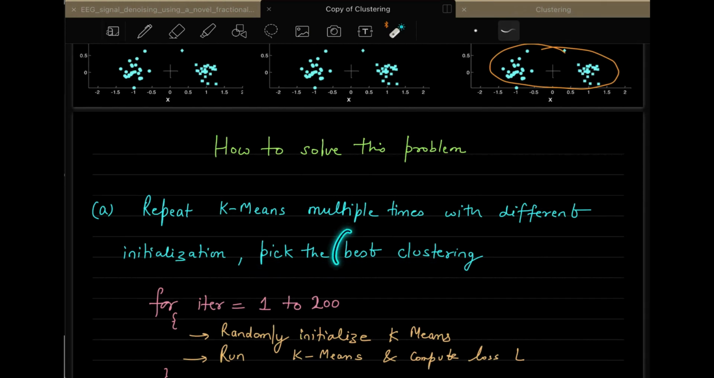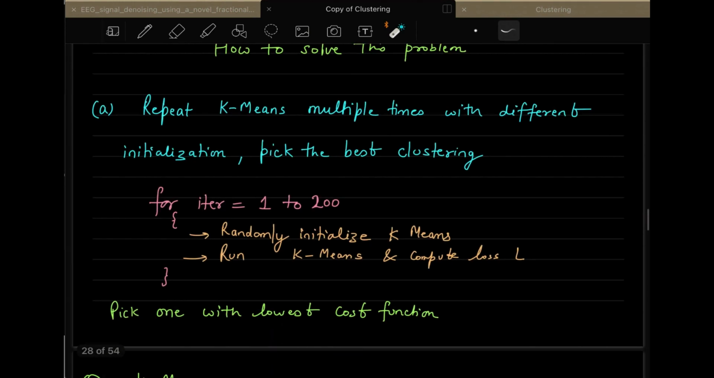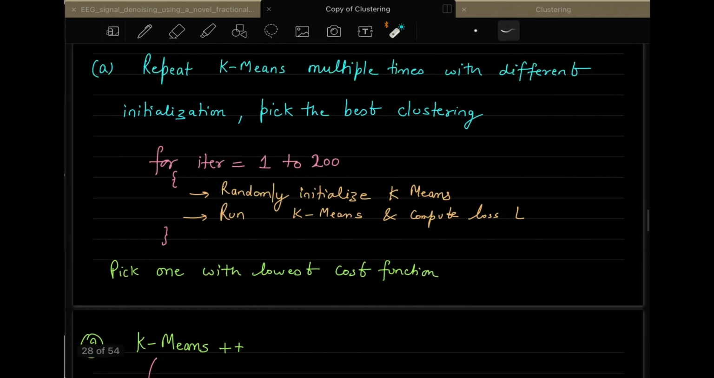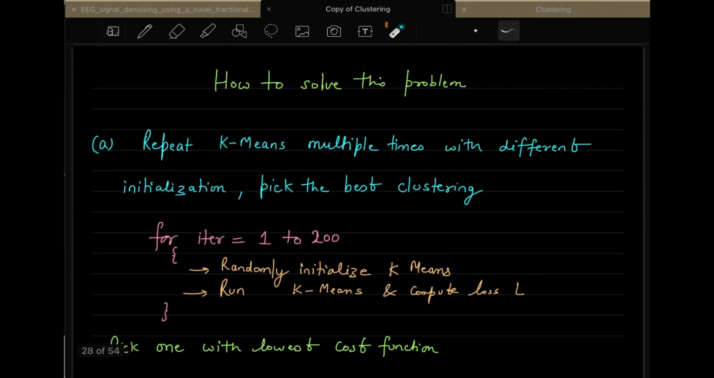So what is best here? The best here will be the lowest cost function. So the first way is to repeat k-means multiple times with different initializations of the cluster centers, and you pick the best clustering out of it.